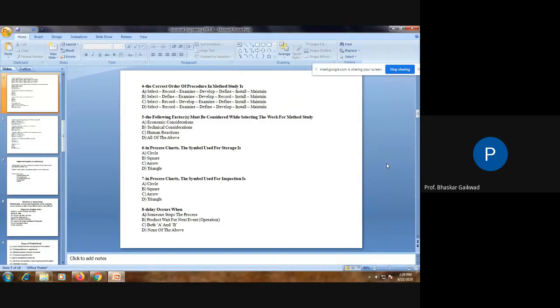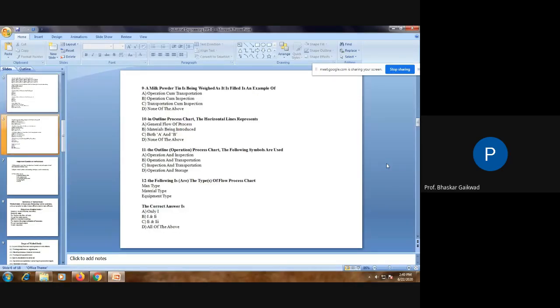Then in the process chart, the symbols used for inspection are circle, square, arrow, and triangle. Then question number 8. Delay occurs when someone stops the process and the product waits for the next event. Both A and B divisions.